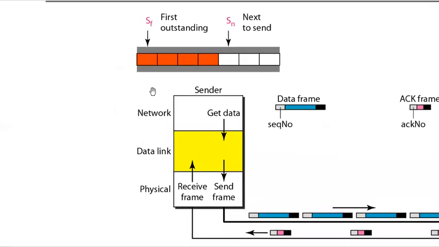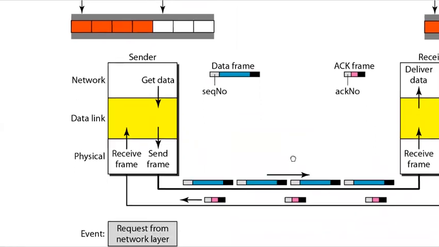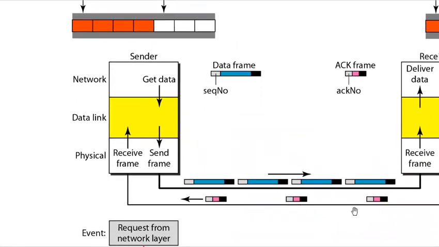So first we have to see the sender side. On the sender side, we can see that on the transmission link, multiple frames are being transmitted in the forward direction, and multiple acknowledgements are also being received in the reverse direction. So basically, the difference between the stop and wait ARQ and go back N ARQ is, in stop and wait ARQ, we can send only one frame, whereas the send window allows us to have as many frames in transition as there are slots in the send window.